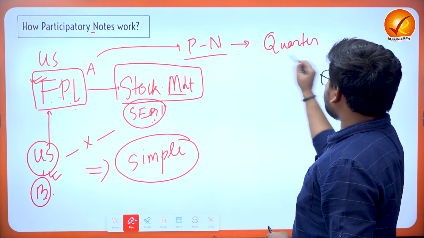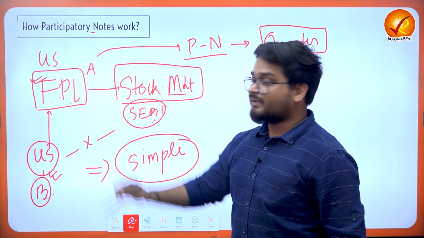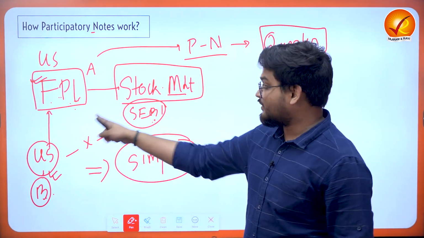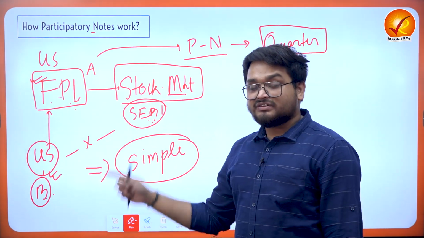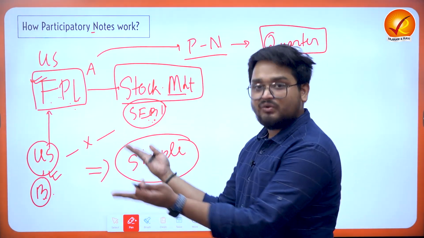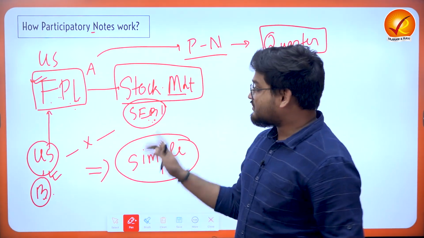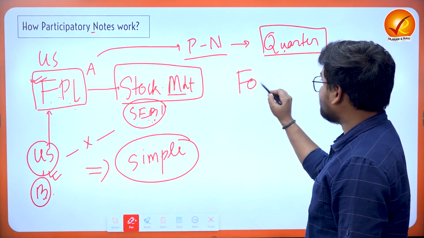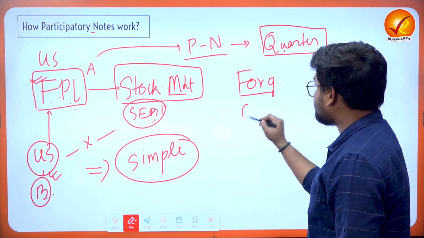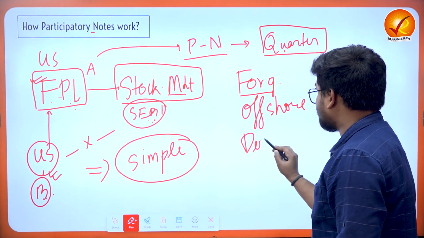The names and other details are not important, but the number of P notes and the amounts, everything has to be disclosed to SEBI. The names are not disclosed. Okay, so this is a very important and very interesting way in which others can invest in Indian stock markets. So this is a simple way in which it operates, and this is also known as offshore derivatives.